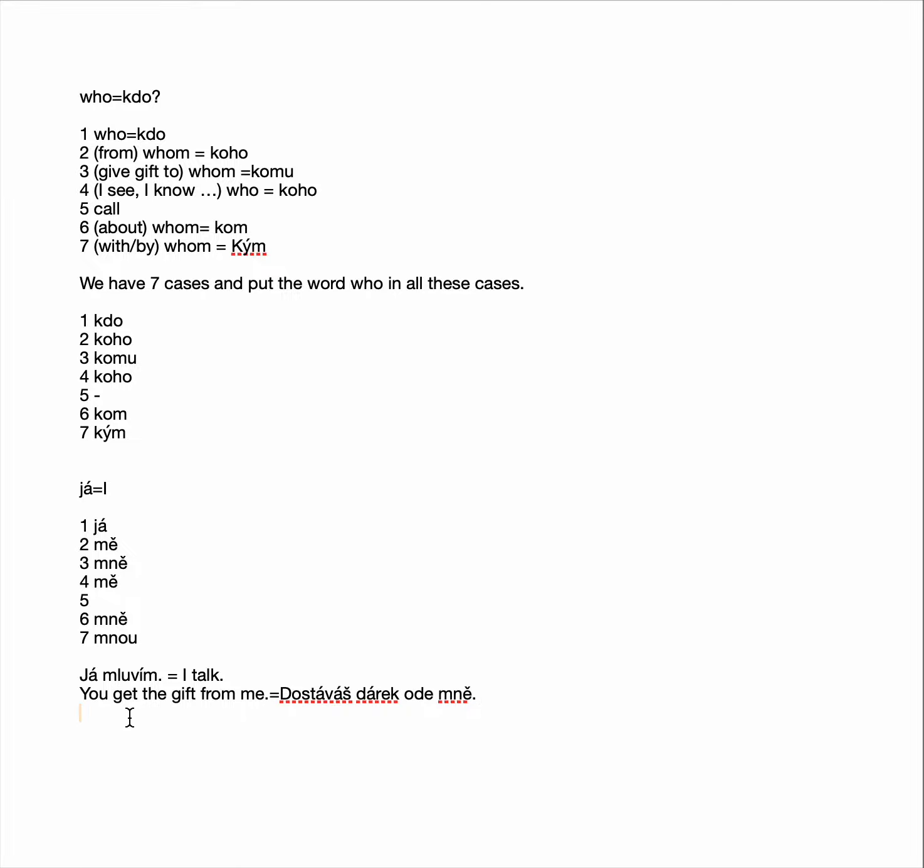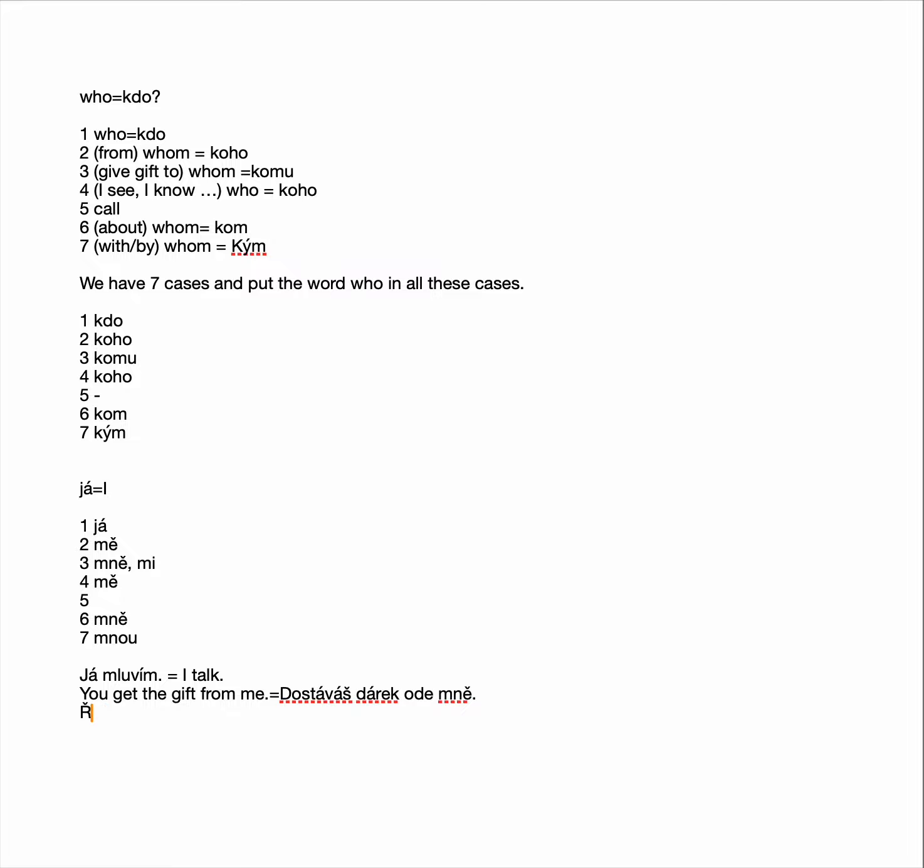Example of third case. Actually, there's also another form that was forgotten. So this one is used when there is no preposition, and this one when there is a preposition. So let's see.